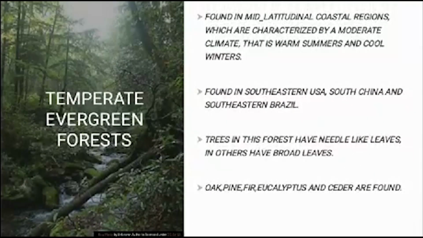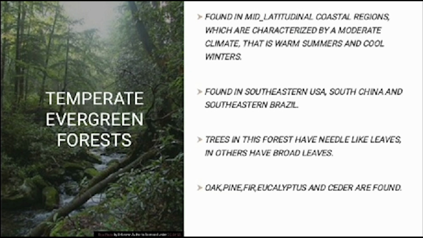Temperate evergreen forest is another type of forest. Temperate evergreen forests are found in mid-latitudinal coastal regions, which are characterized by a moderate climate, that is, warm summers and cool winters. Temperate evergreen forests are commonly found in southeastern USA, South China, and southeastern Brazil.